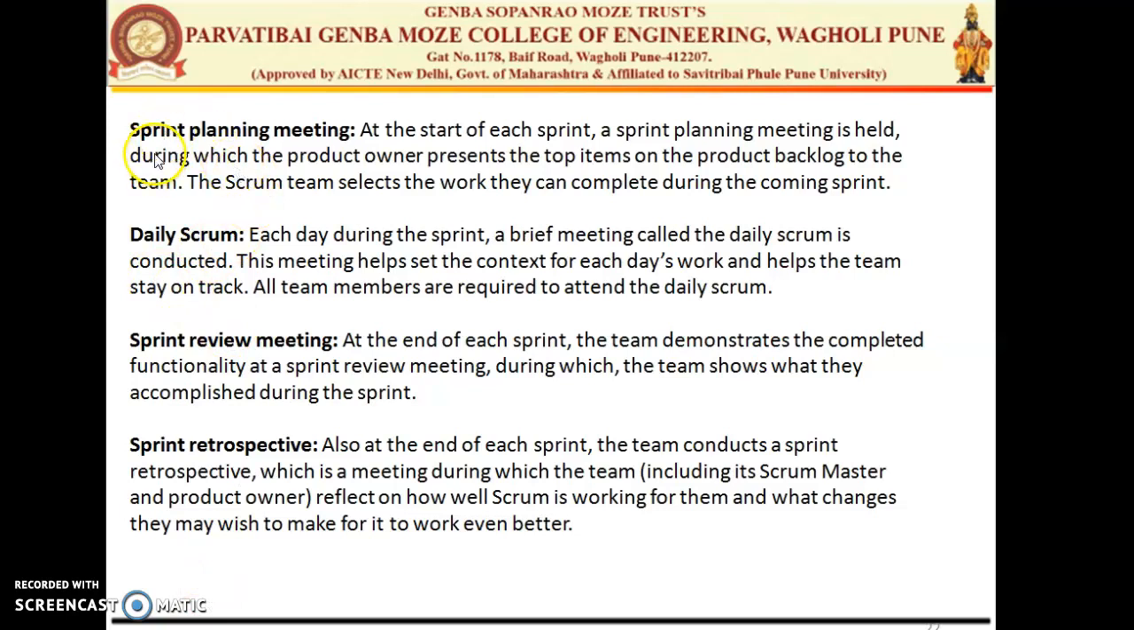Then the next is the sprint planning meeting, which is held just before the start of the sprint, during which the product owner presents some top items on the product backlog to the team. So the product owner, the user who is responsible for stating the requirements, will give the requirements for a particular sprint. I have also explained that a sprint is an iteration of 15 days. So for the particular 15 days, the product owner will give you some features to be developed in the sprint planning meeting.